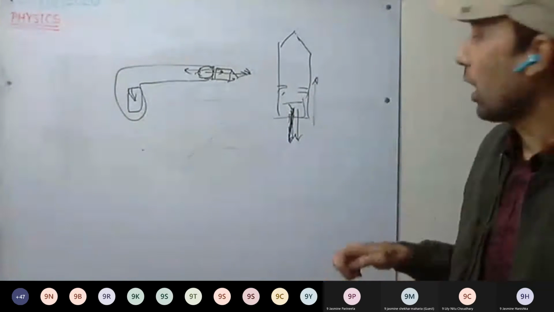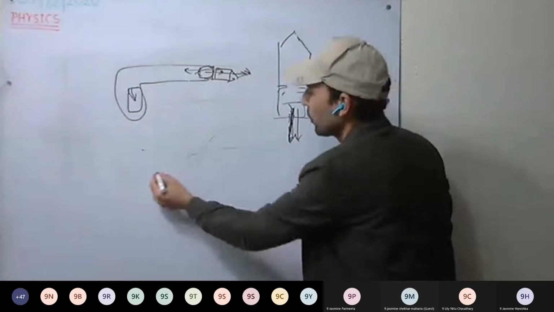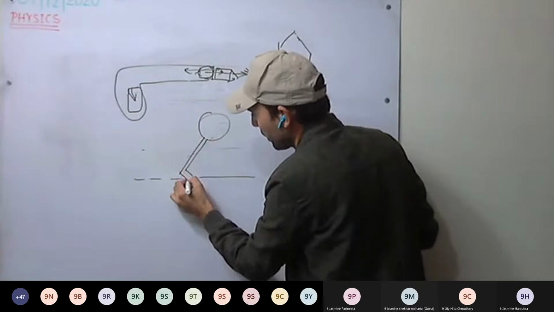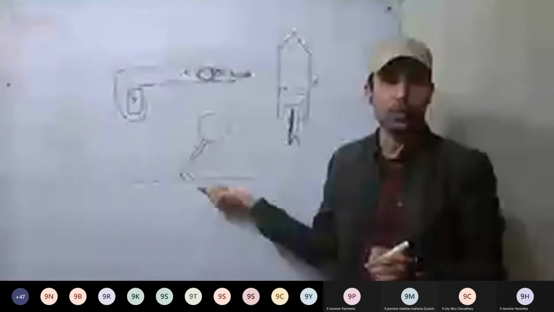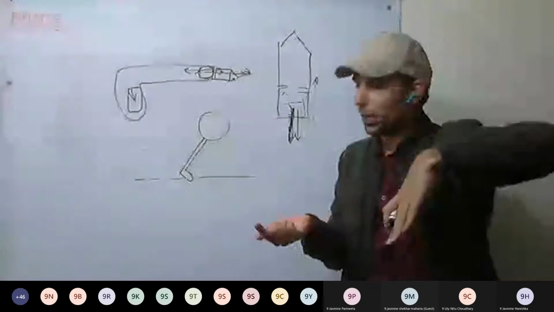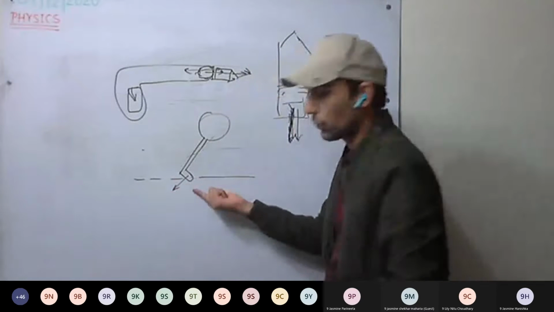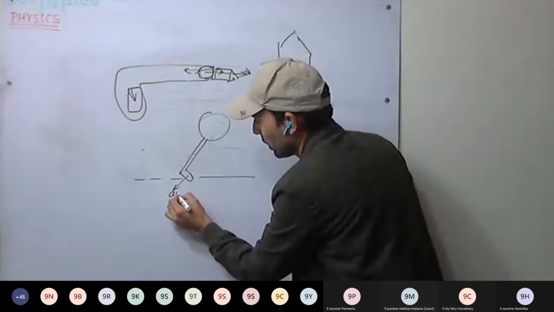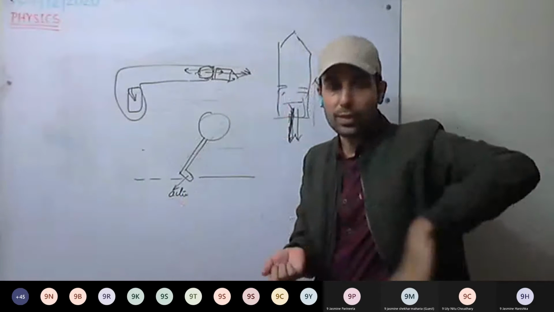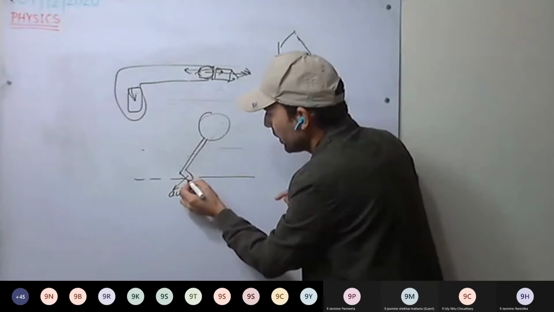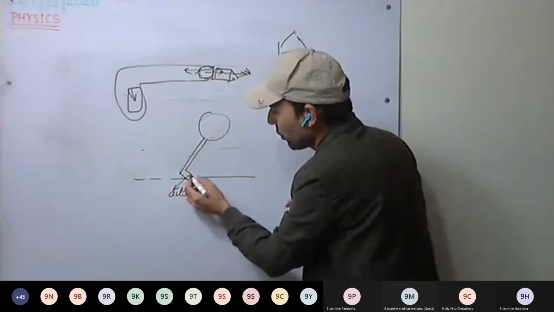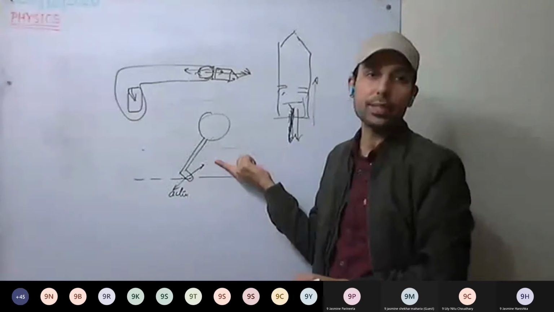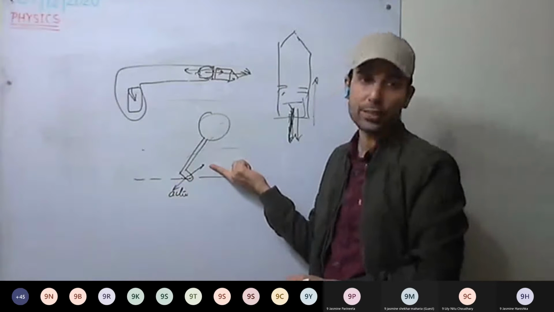Okay. Next is how we walk on the ground. Consider this leg. What do we do? We push the ground backward. So there is an action force on the ground. Due to friction, we push the ground backward. Now there will be a reaction force. The ground pushes in the opposite direction.